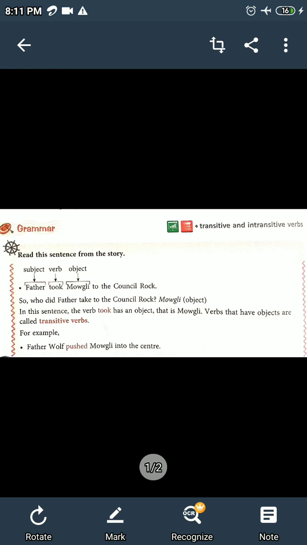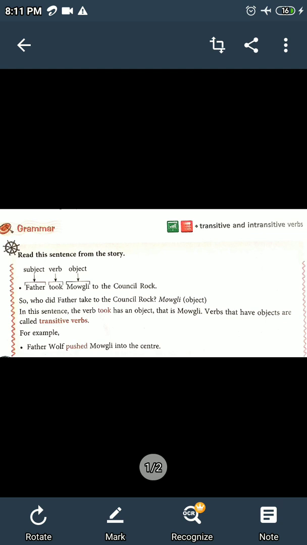Ram kicked what? The football. If we would have written Ram kicked, the sentence would have been incomplete. The meaning of the verb would not have been complete. So, the verb required the football to complete its meaning.